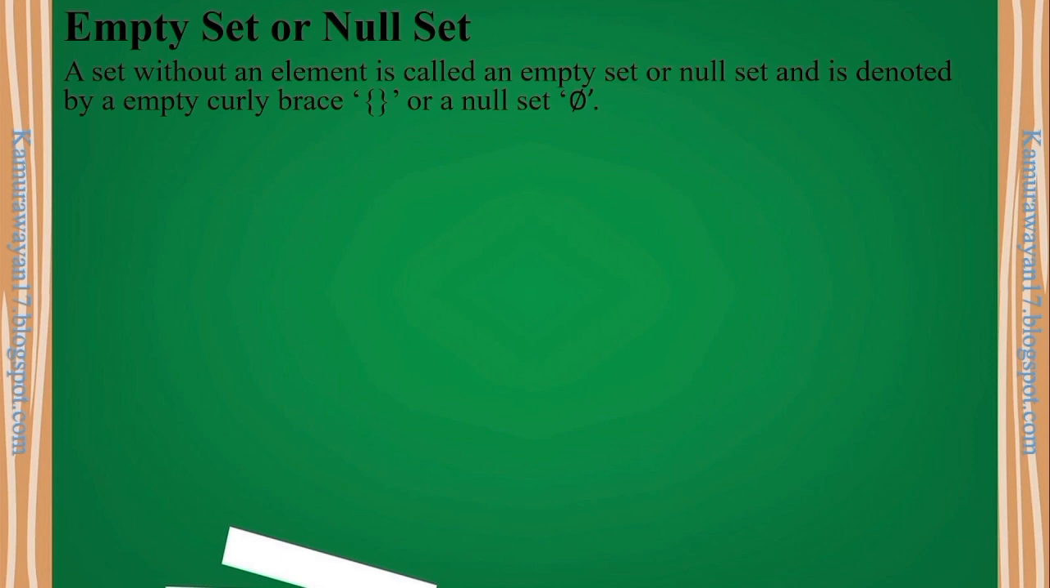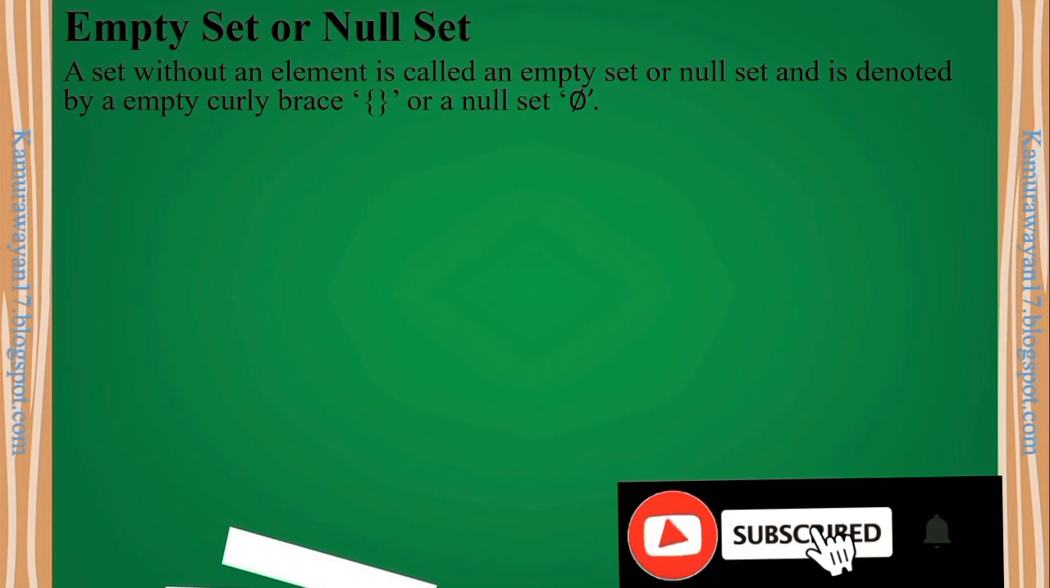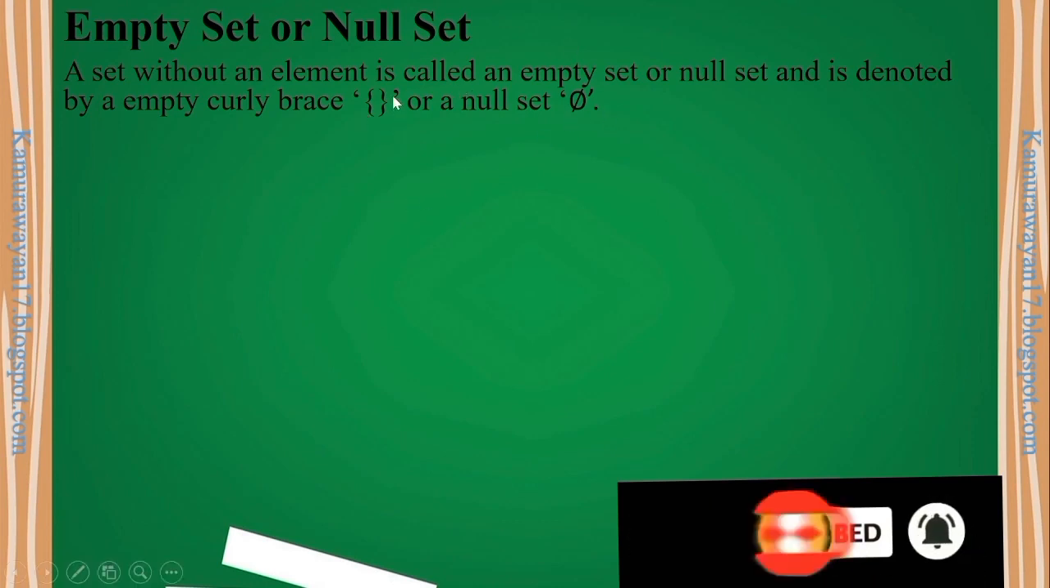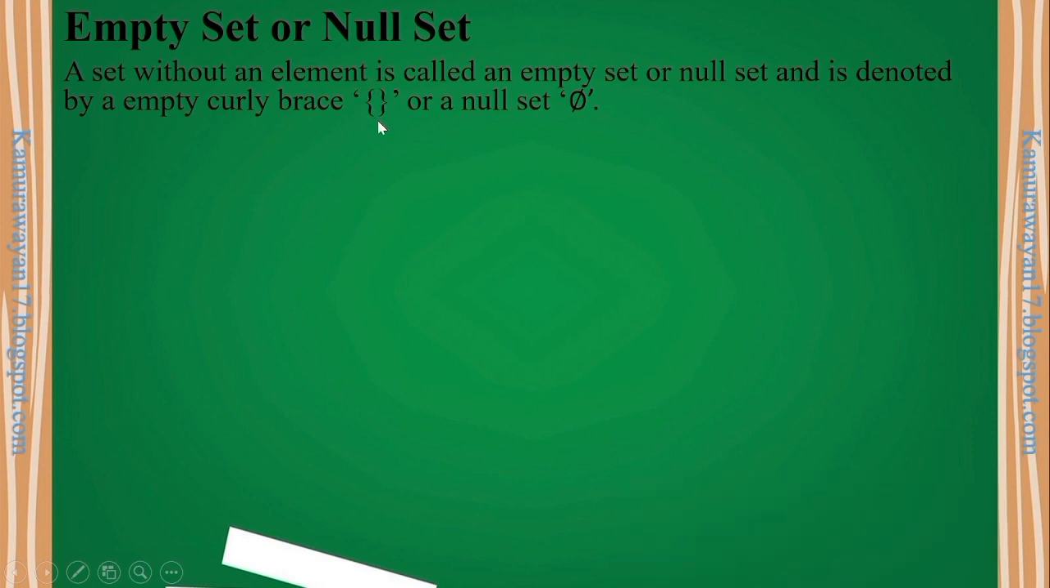Okay, we have also the empty set or the null set. So it is a set without an element is called an empty set or a null set and is denoted by an empty curly braces or a null set symbol. So ito, pwede mong gamitin ito para to describe na walang element yung isang set, no? O di kaya ito. So ano ba yung mga sample natin ng mga set na wala naman, no? So mamaya magbibigay tayo ng mga example.